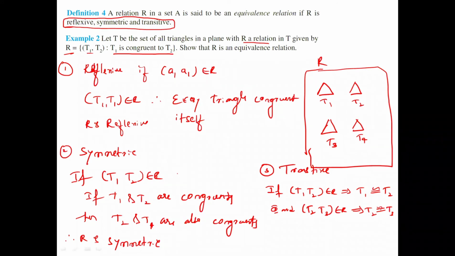Then are T1 and T3 congruent or not? Yes, T1 and T3 are congruent. So what is our conclusion? R satisfies reflexive, symmetric, and transitive. Therefore, the given relation is an equivalence relation. Equivalence relation means all three conditions should be satisfied. If any one is not satisfied, then it is not an equivalence relation. Clear?